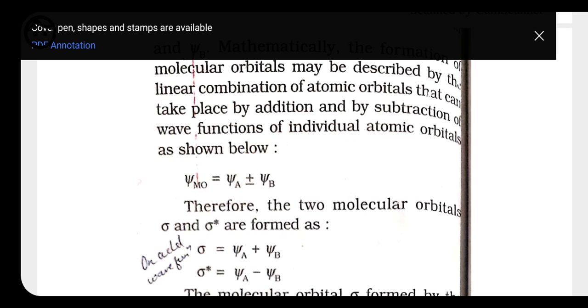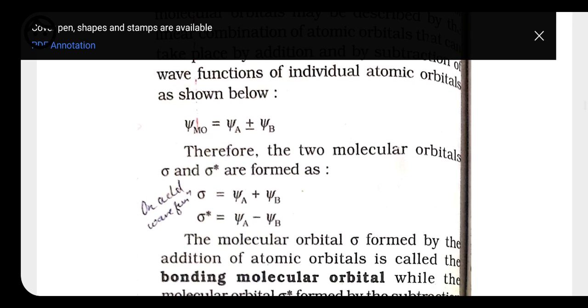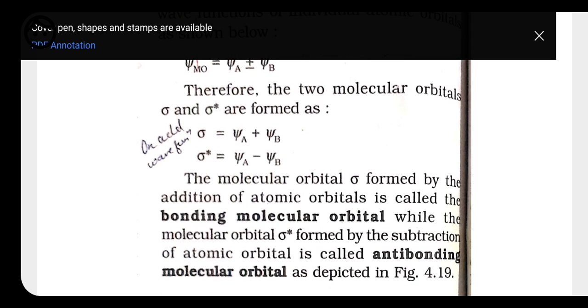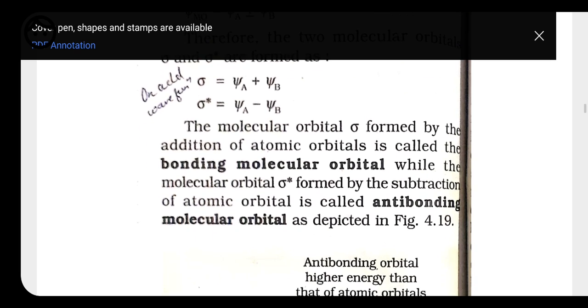Whenever they are both in the same phase, they add up, and the amplitude of the new wave will be psi A plus psi B, that is, sigma equals psi A plus psi B. But when the two waves are out of phase, meaning destructive interference, the waves are subtracted from each other, so the amplitude of the new wave will be sigma star equals psi A minus psi B. The probability is given by the square of the amplitude, which we already did in previous chapters.